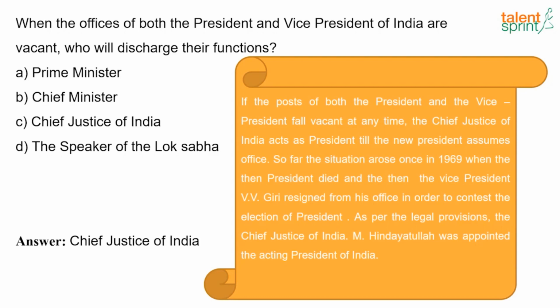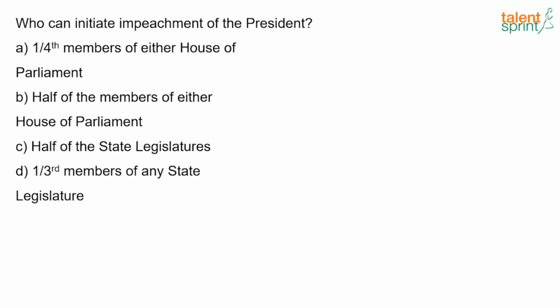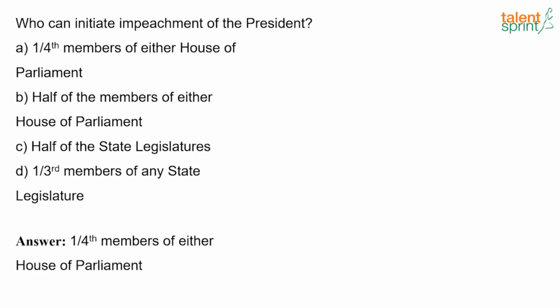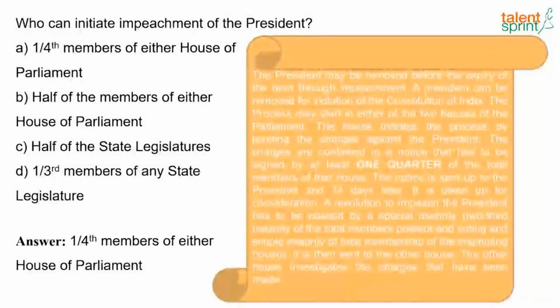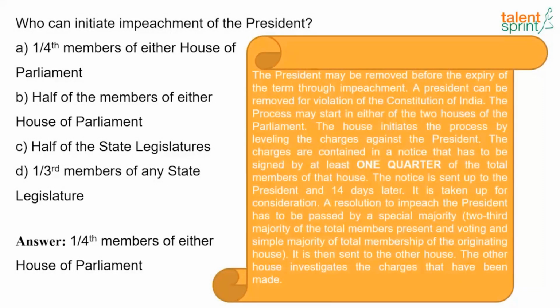Now the next question, I hope all of you are getting, who can initiate the impeachment of the President? So what is the answer? The answer here is one-fourth members of either House of Parliament. So the President may be removed before the expiry of the term through impeachment. A President can be removed for violation of the Constitution of India, and the process may start in either of the two Houses of the Parliament.